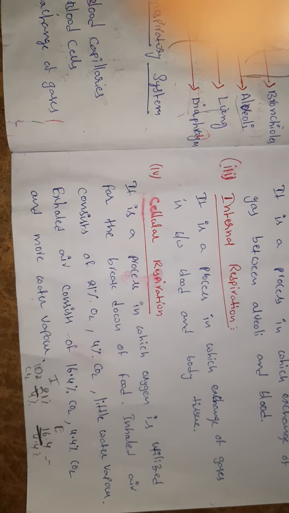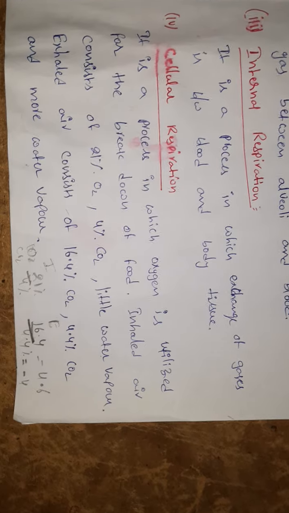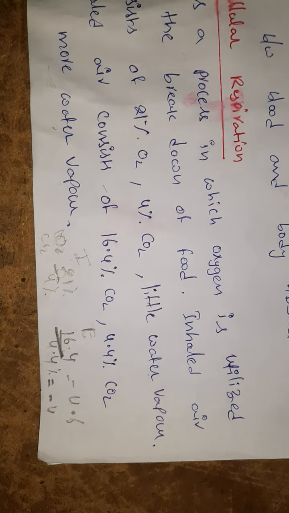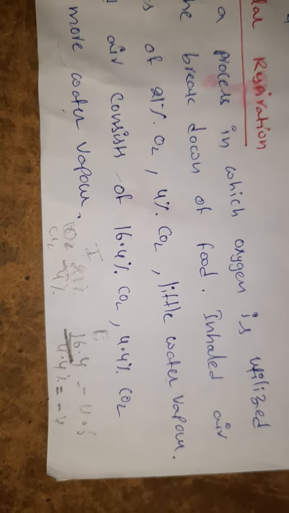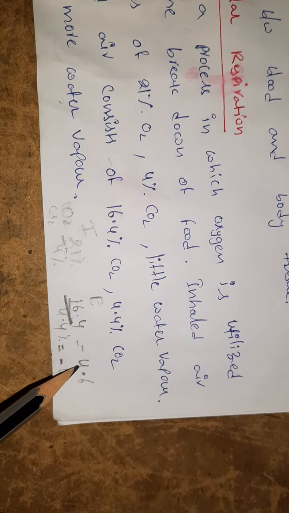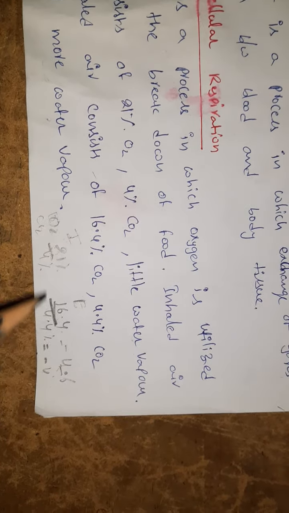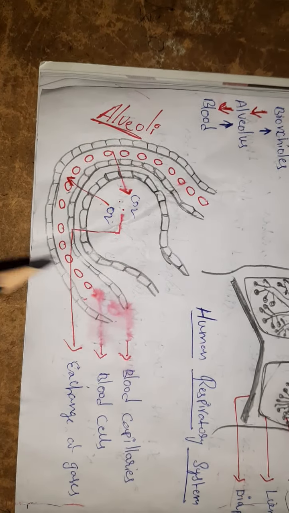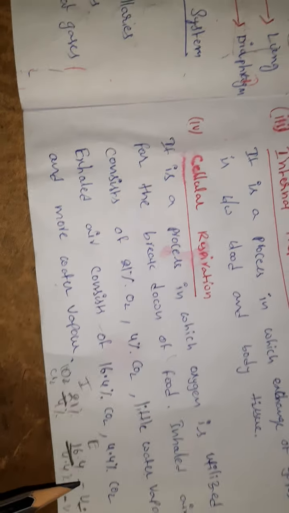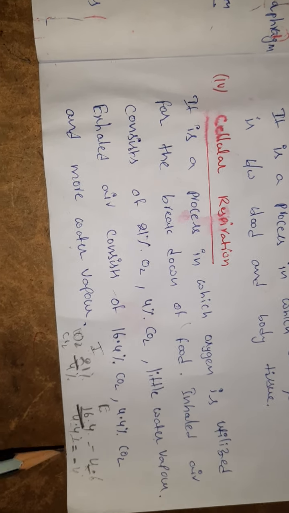What is the gap here? See here, we take in 21% oxygen and exhale 16.4%. The gap is 4.6%. What happened here? We take more oxygen and release less, because the oxygen is utilized for oxyhemoglobin and cellular respiration. That's why 4.6% of oxygen is used. And carbon dioxide: we take in 4% and release 4.4%, which is more.